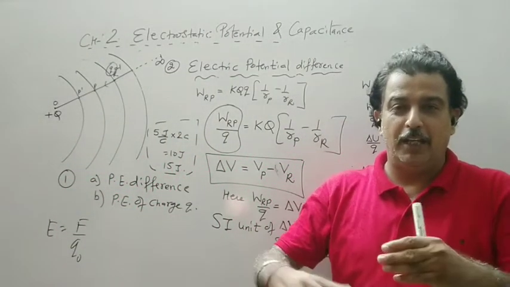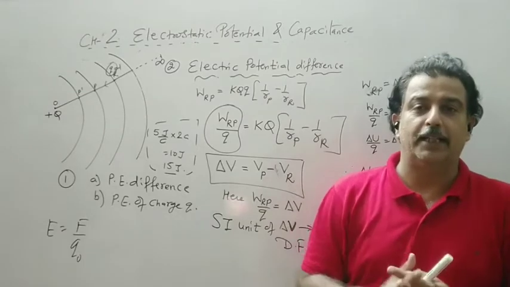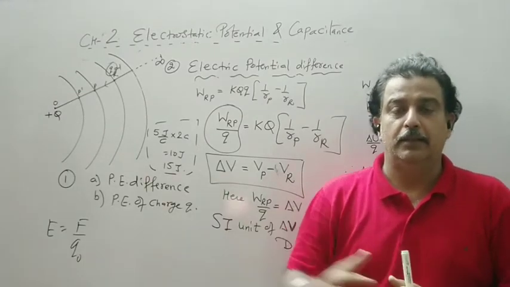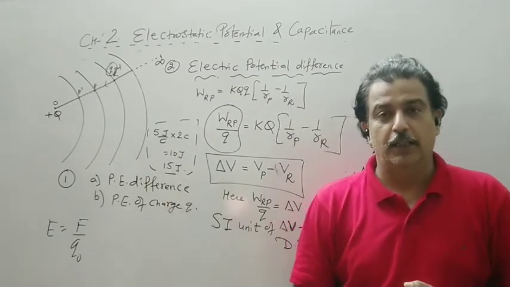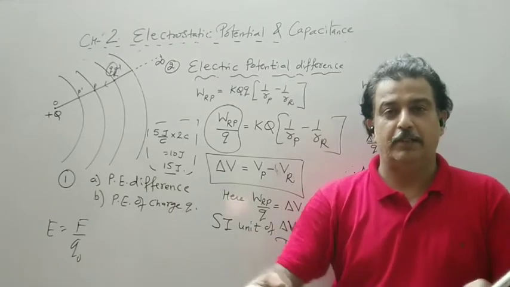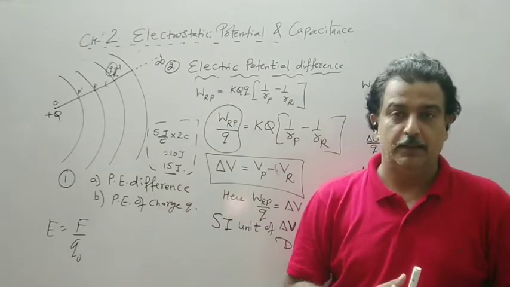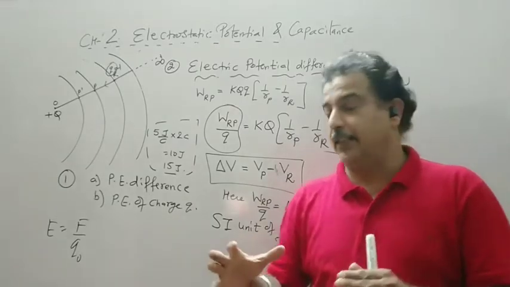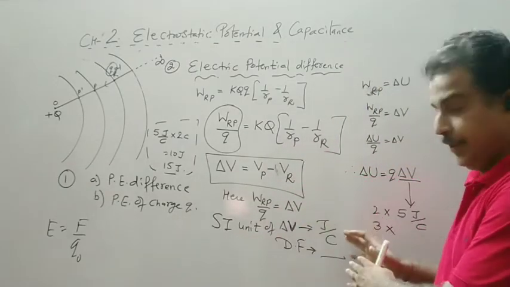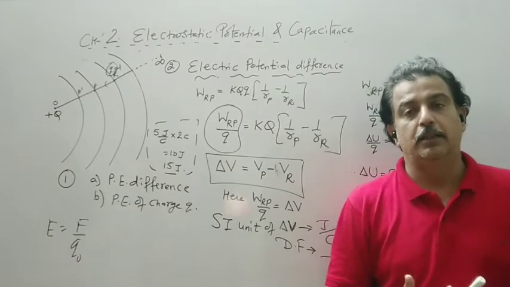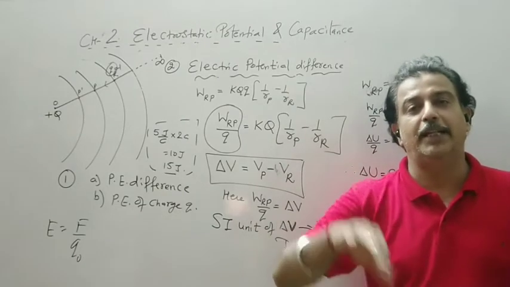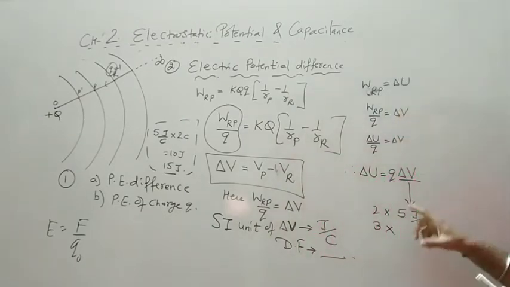If we go to a market and ask the price of sugar, that person will say 40 rupees per kg. So that per kg means per coulomb here. Now if you need 5 kg, you multiply that 40 by 5, so that we have multiplied.